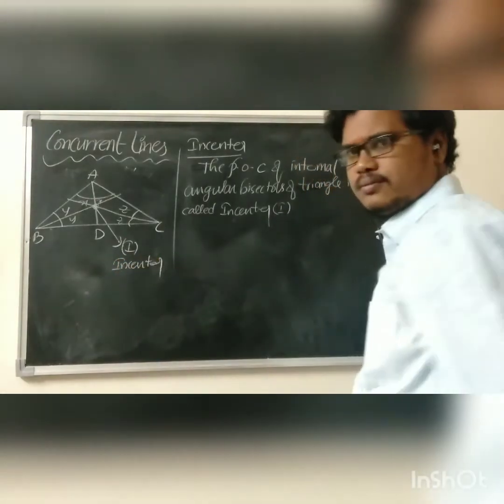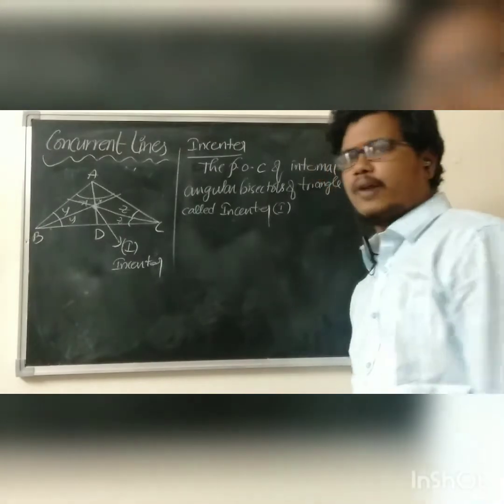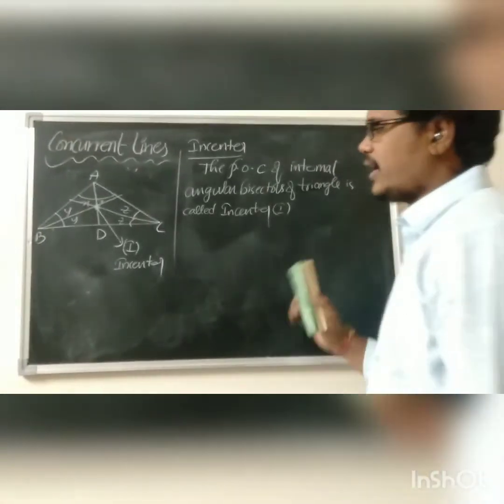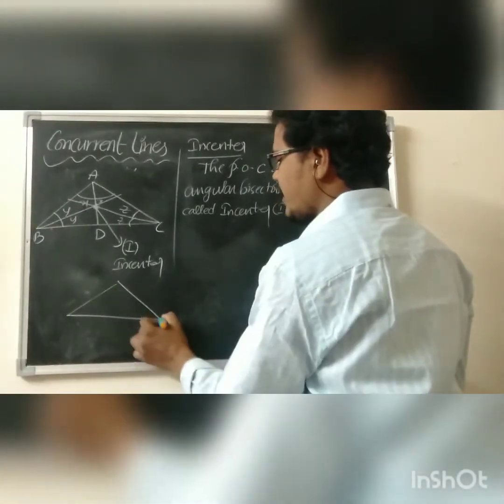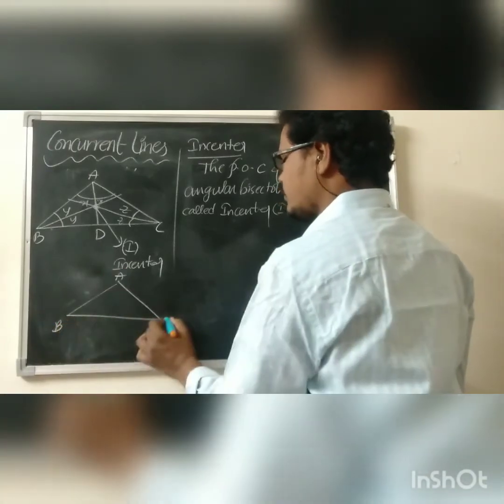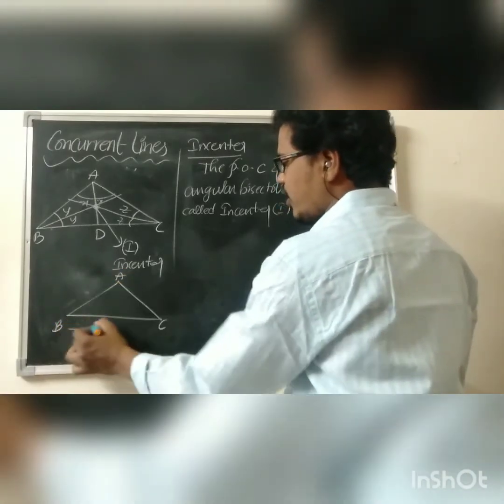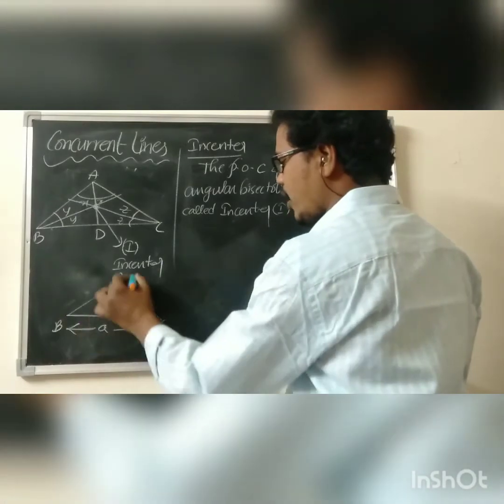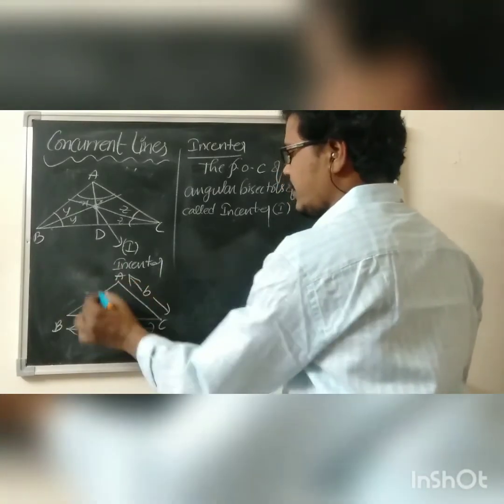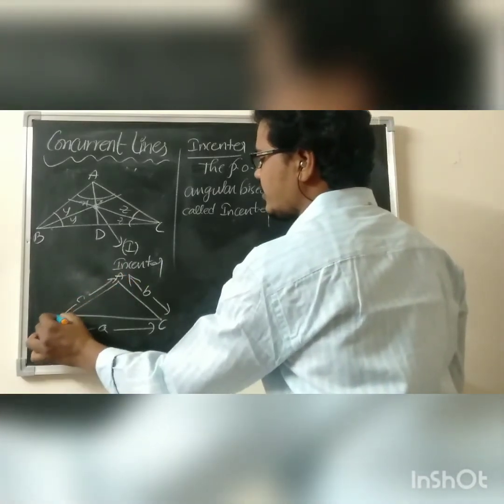Hope you understand. Sir, by the way, how to find the incenter of a triangle? Let us see. For a triangle ABC, the side opposite angle A we call small a, opposite angle B we call small b, and opposite angle C we call small c.